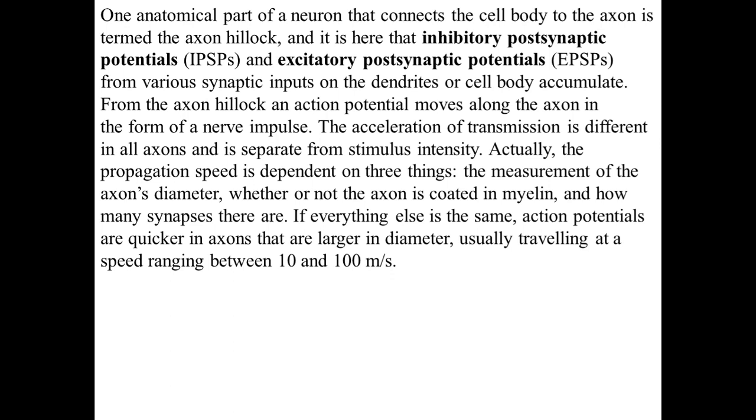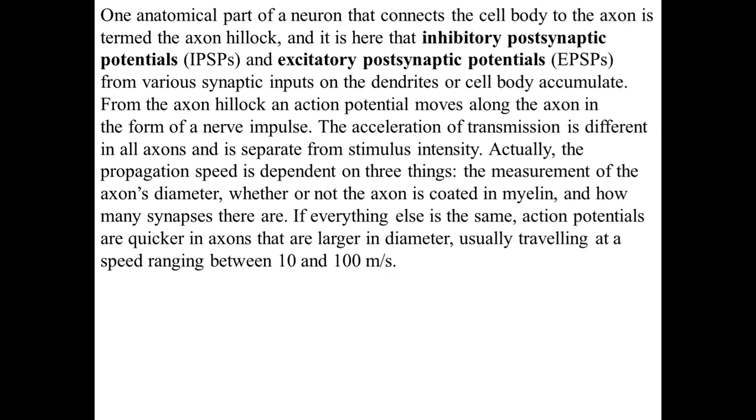Now it's come to the action potential. From the axon, it will travel as a nerve impulse. The speed of transmission is different in each axon and is separate from the stimulus intensity. Actually, the propagation speed depends on three things: the axon diameter, whether or not the axon is coated with the myelin sheath, and how many synapses there are.